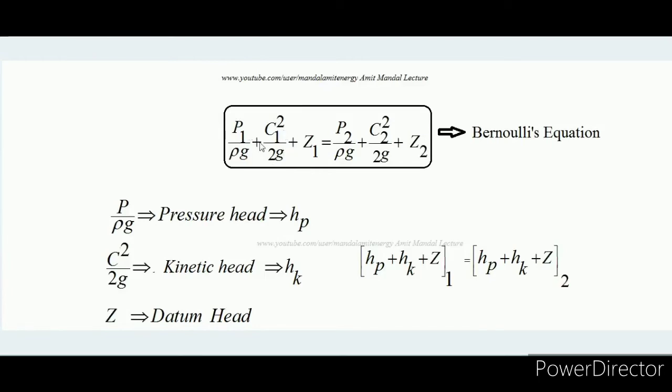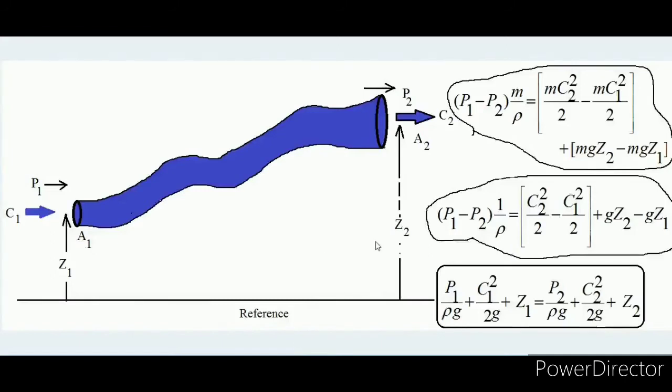However, there is subscript use 1 and 2, those are for inlet and exit condition, but in general we can take it as P by rho g, C square by 2g, and this is Z. Okay, so what is the unit of C square by 2g or P by rho g? It's very simple. See, over here Z is unit of what? Length, because what is Z? Z is the datum height.